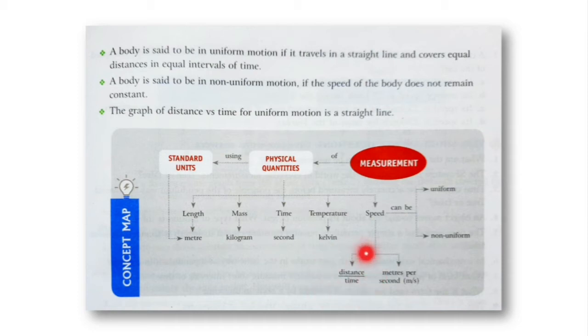What is the formula of speed? Distance upon time. And what is the unit of speed? It is meters per second. Speed can be uniform and it can also be non-uniform. Uniform we already know. What is uniform? Uniform means equal distance in equal interval of time. And what is non-uniform? Unequal distance in equal interval of time. So that is a concept map of the chapter motion and time.